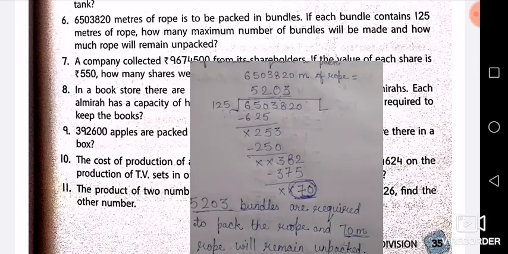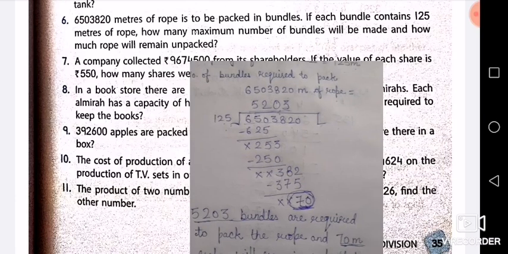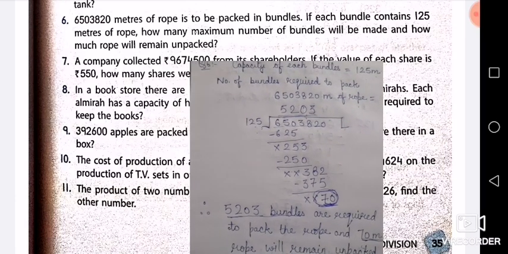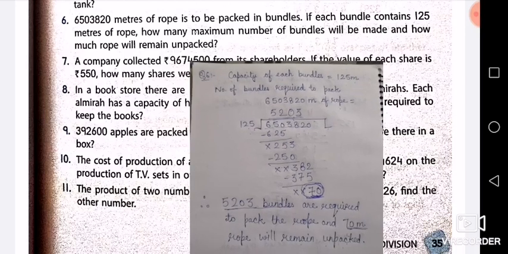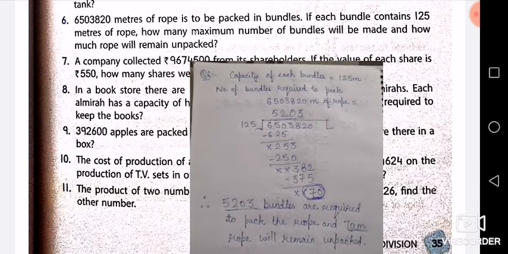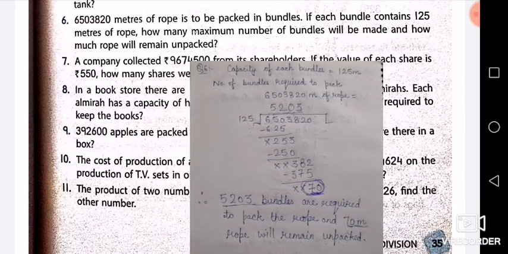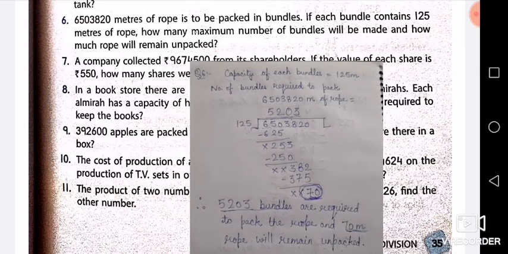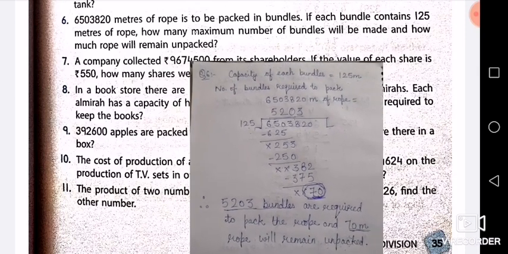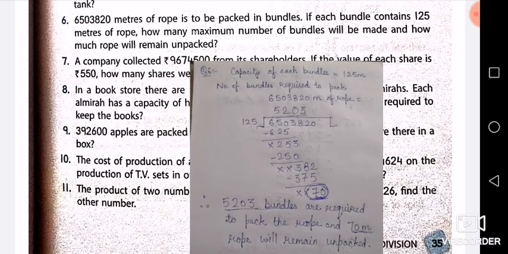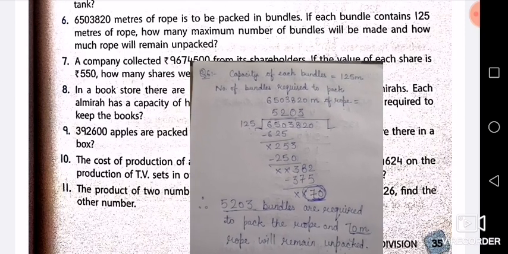See in the last line, how many maximum number of bundles will be made and how much rope will remain unpacked. You can see this question. I hope you don't have any doubt in this question. If still you have any doubt, we'll clear it in online class also. So capacity of each bundle is given.